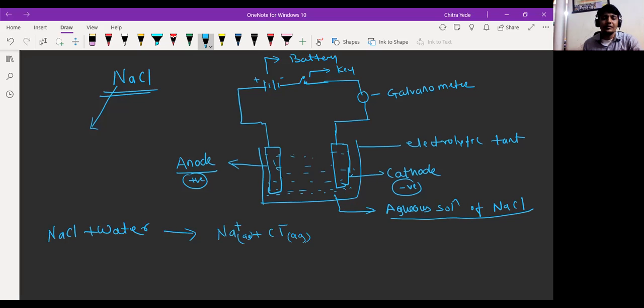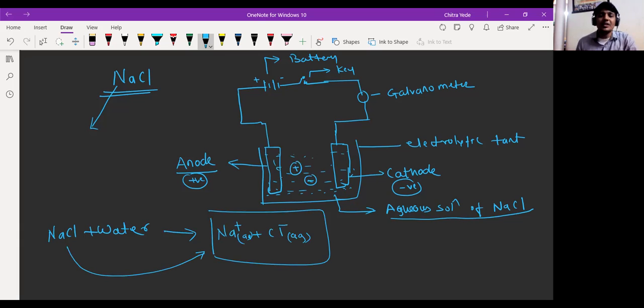Yes, sir, as it is an ionic compound. Yes, because it dissociates. Sodium chloride dissociates when it is dissolved in water. That means in that aqueous solution of NaCl we have positively charged ions as well as negatively charged ions.